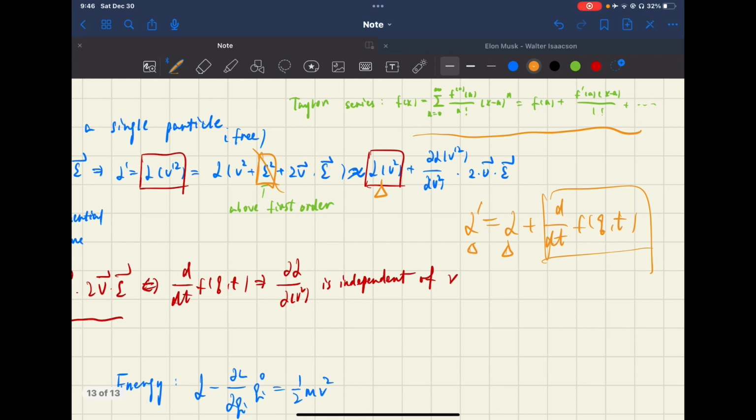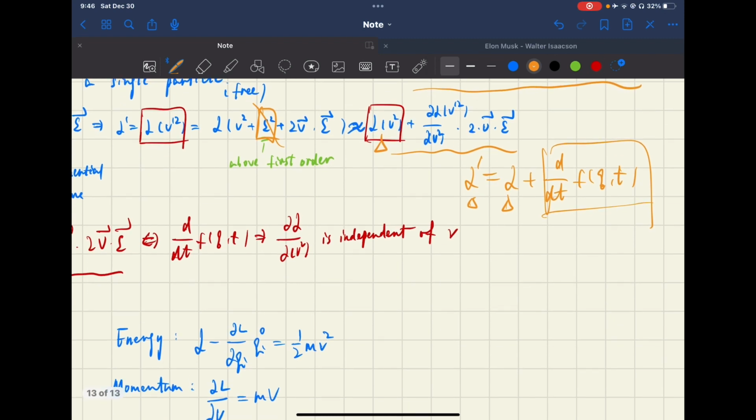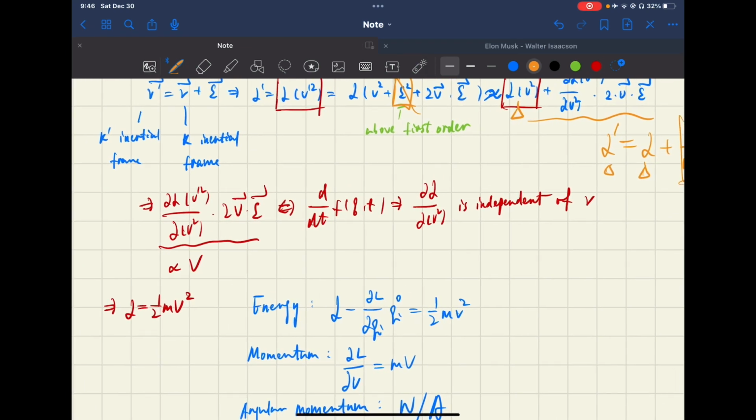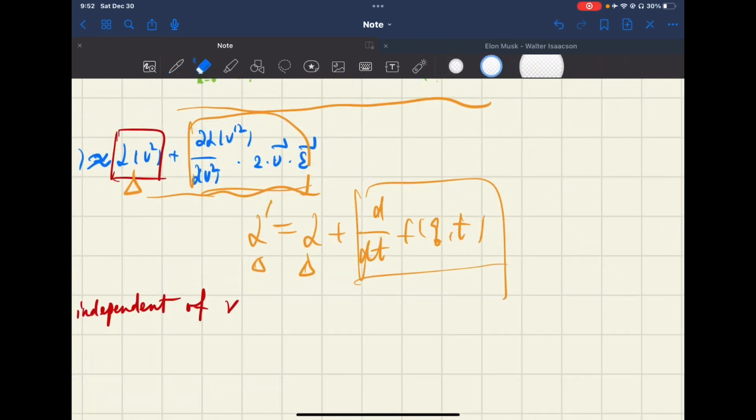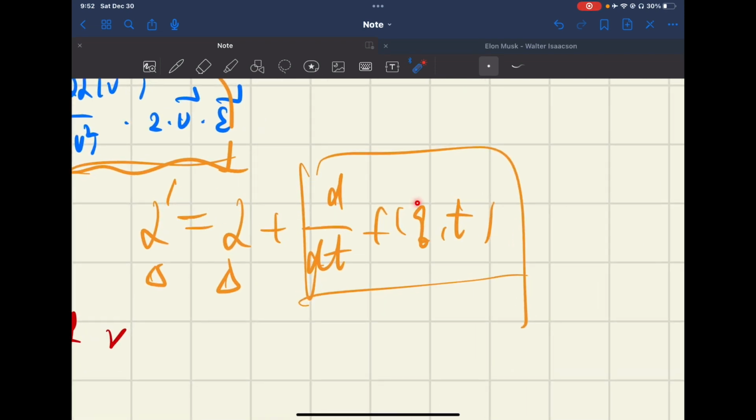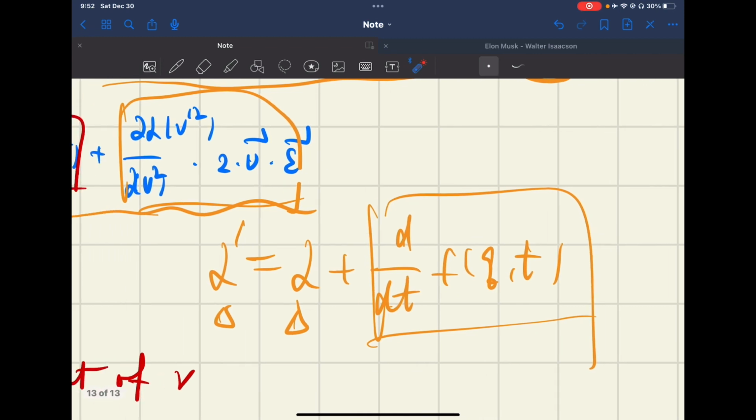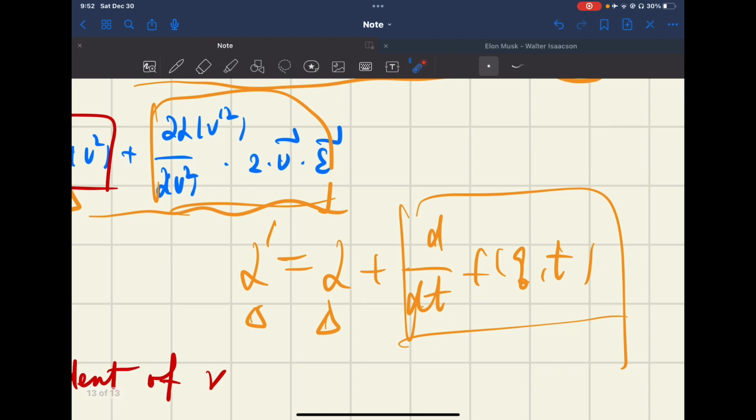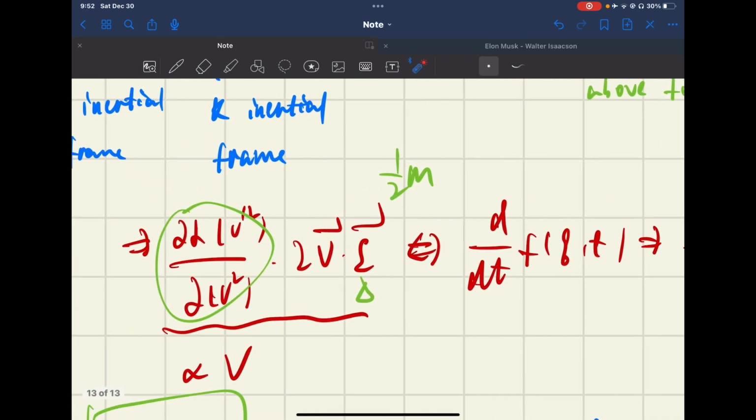And using the Taylor series, we get this. And since the difference is the total derivative with respect to time of a function of coordinates and time, these two terms will be similar in form. We notice that if we take the derivative of q, we get the generalized velocity, which is here. So here we can deduce that this term, I wrote it here,